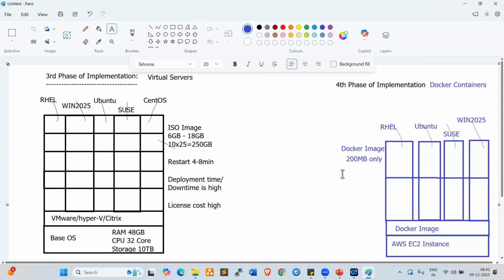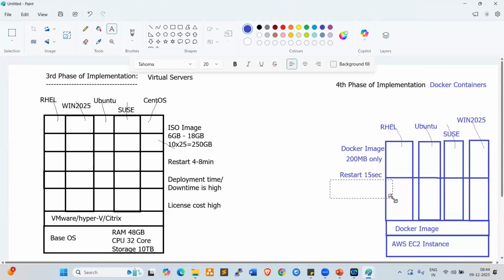Yeah, and also when you want to restart containers, it takes 15 seconds only. Within 15 seconds, the container will be restarted. If the developers are working on the container, they will not even notice whether it was restarted or not. Very quick, very fast, right?